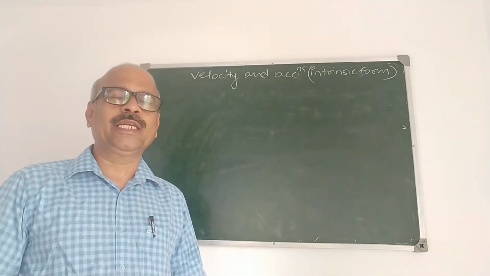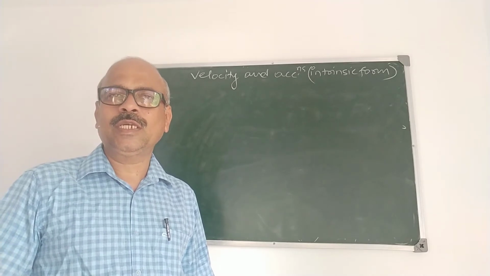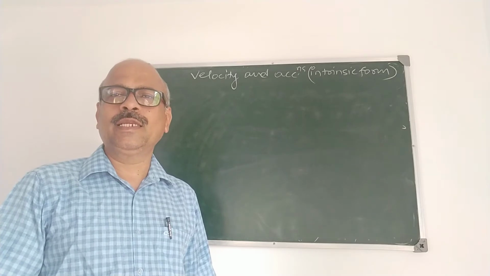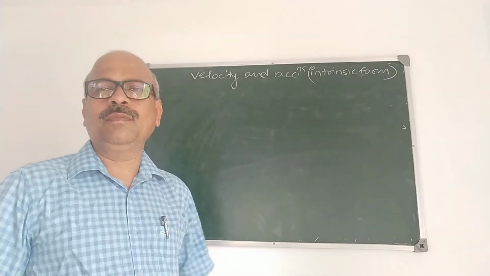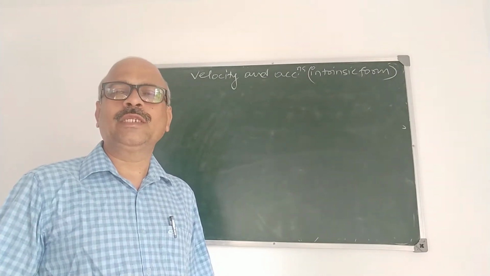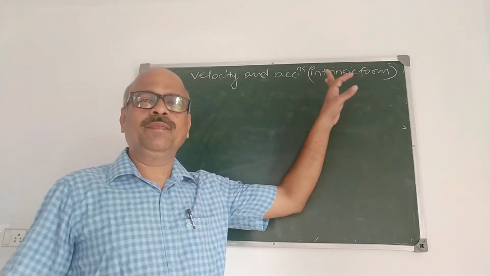In my last videos, I explained radial and transverse velocities and accelerations, derivation and also problems. What do you mean by radial acceleration? If the equation of the curve is given in polar form, then the component of acceleration along the radius vector is called radial acceleration. Now, intrinsic form.